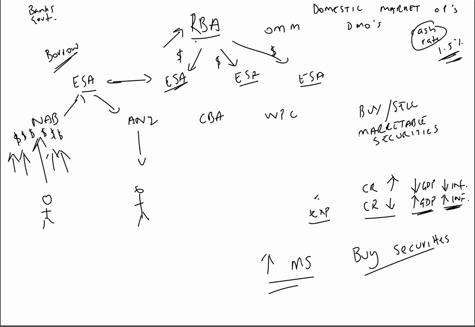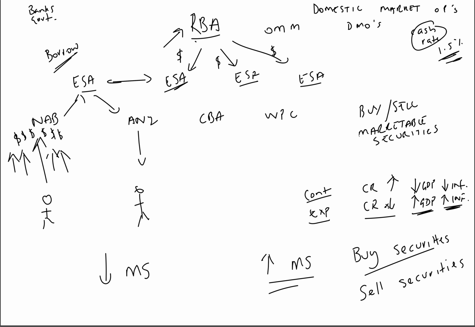Of course, the opposite also applies. If the Reserve Bank of Australia wants to take a contractionary monetary policy stance, what they want to do is increase the cash rate. They do that by selling securities. They're going to take those securities and sell them back to the banks. In return, the banks have to pay the RBA money. This reduces the money supply, therefore increasing the cash rate, because there's less money available in the market.